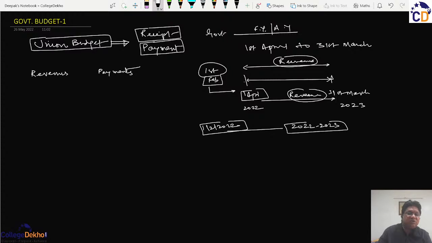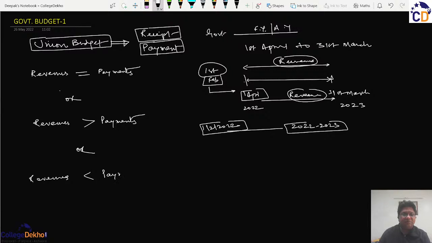And these revenues and payments, as estimated, can have three scenarios: either the revenues will be equal to the payments, or the revenues may be more than the payments, or it can be a case where revenues are less than the payments.